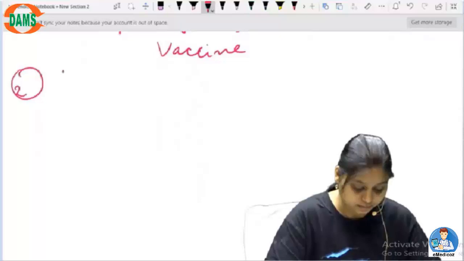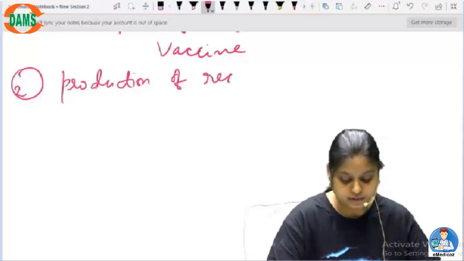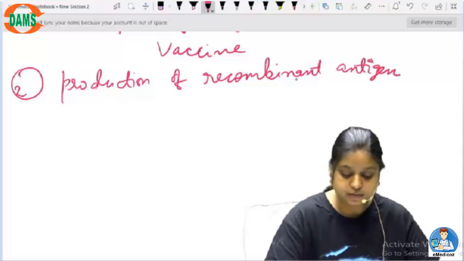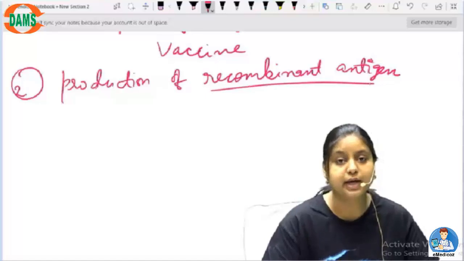Then, production by recombinant method. So we will develop a recombinant antigen.